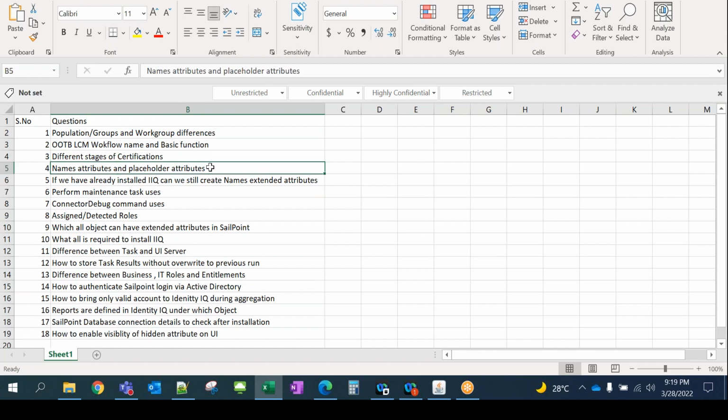Named attributes and placeholder attributes. I think we covered this recently, only last Friday. I think you would know the difference. Okay, does anybody have any doubt, or should I proceed next?